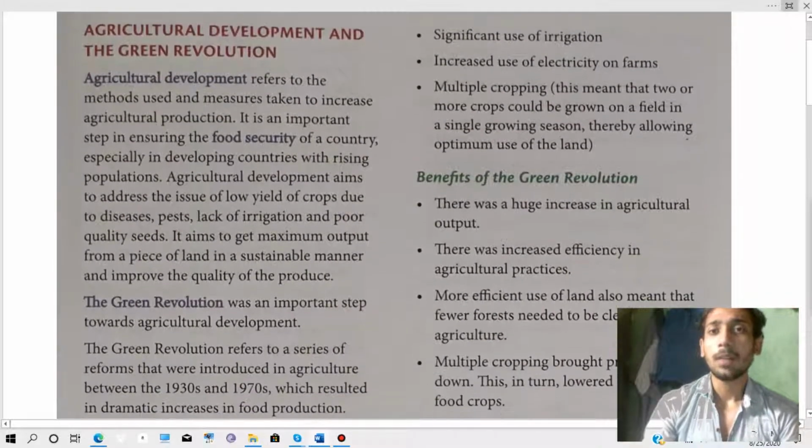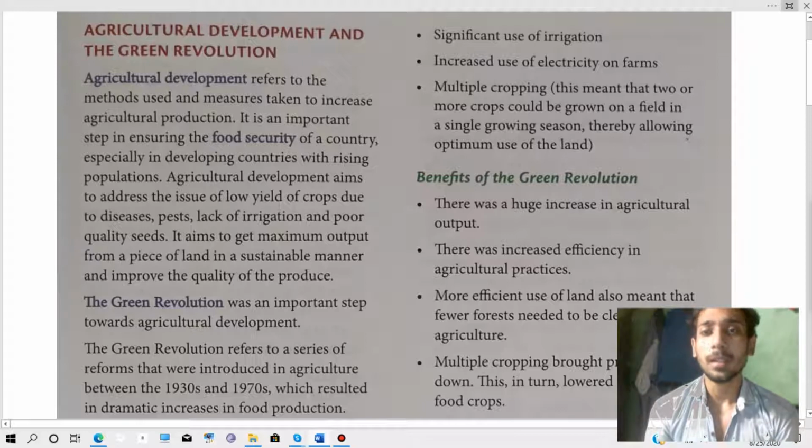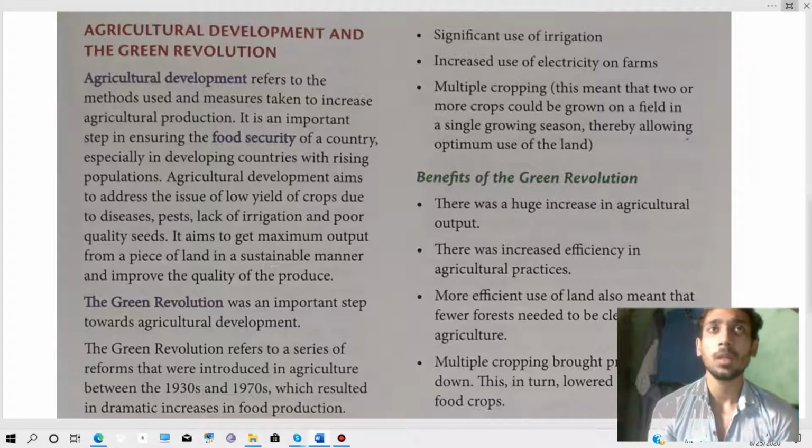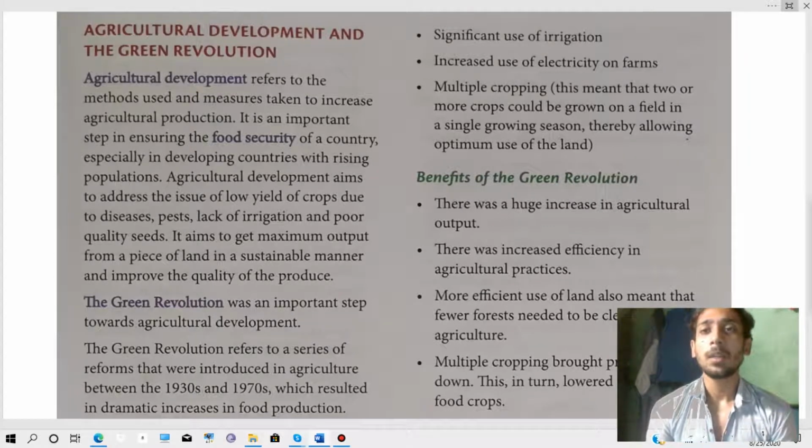Thereafter, significant use of irrigation, meaning for water purposes we use a thing named irrigation. Thereafter, increased use of electricity on farms, meaning on the farms where we grow our crops and seeds, we use a lot of electric current. Thereafter, multiple cropping.